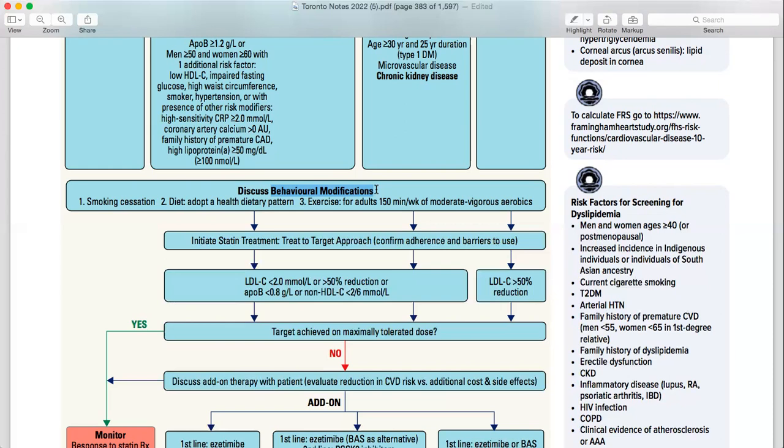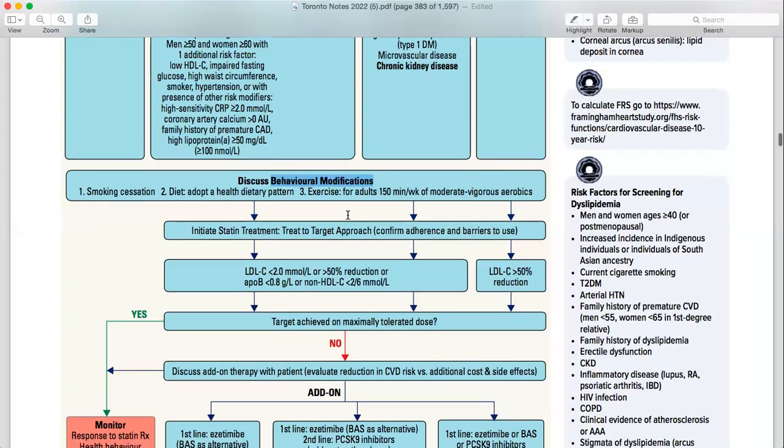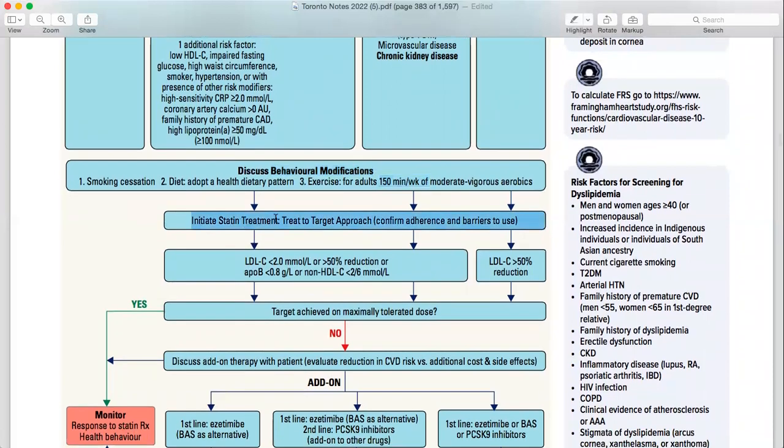As I keep on telling you, the counseling comes first, or talk about non-invasive procedures, either in investigation or in treatment. Those come first and carry a lot of weight, because they want you to tell the patient particularly what he needs to change before starting any treatment. Any treatment will work, but if their behavior or lifestyle doesn't change, the medication is not going to help as much. Okay. Then smoking, diet, exercise, like exercise, how much? 150 minutes per week. Then along with it, you are going to initiate a statin.